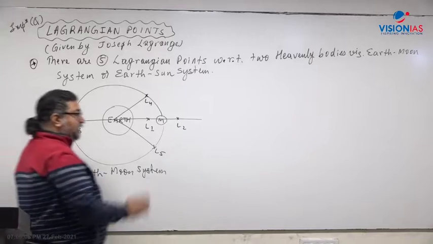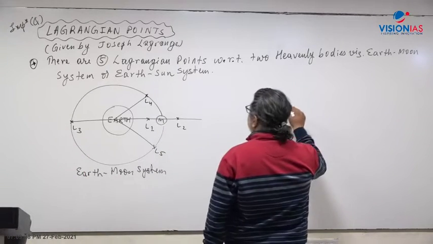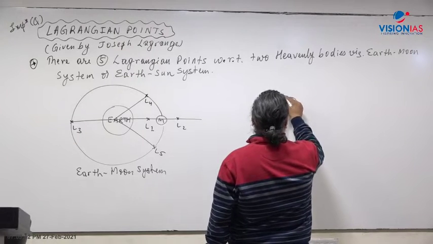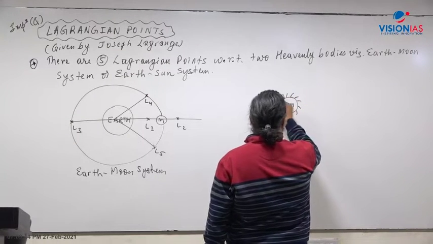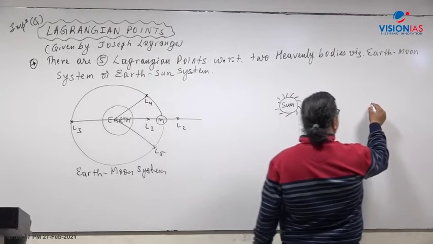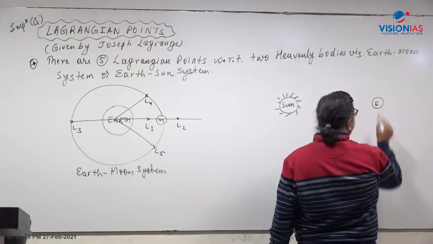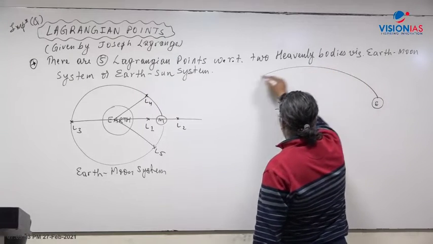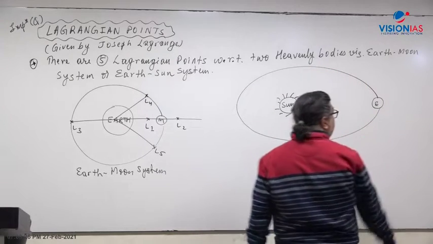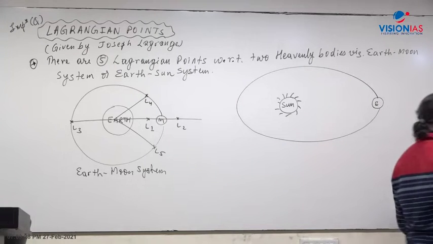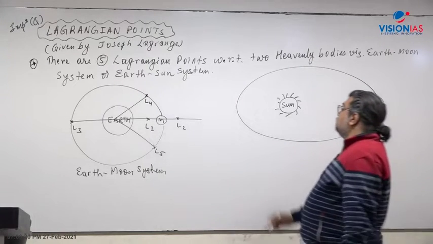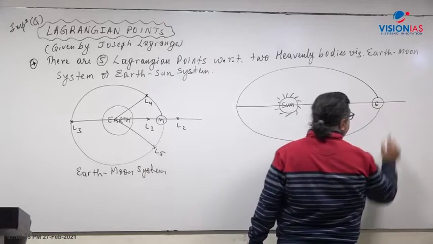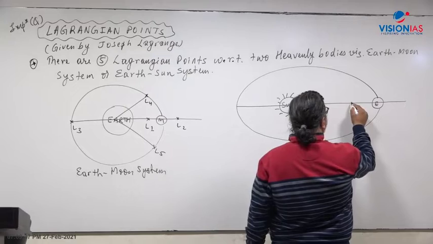Same way, if you take the Sun and the Earth system, we can again find five Lagrange points here. The first Lagrange point will be between the Sun and the Earth, this one, L1 point,